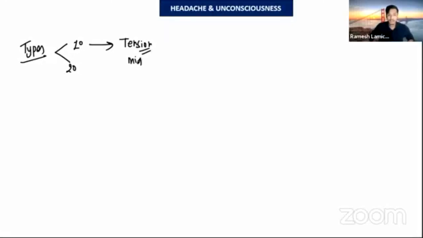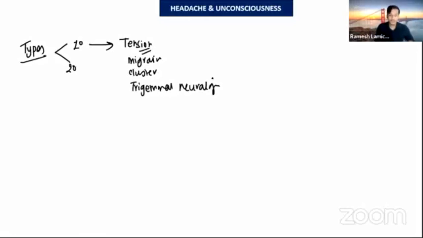So now let's move on to headache. What are the types of headache? This is an important question. In the types, there is primary headache and secondary headache. In the primary headache, the most common type is tension type headache. Tension headache is the most common one. Then other ones are migraine headache and cluster headache. Another special one is trigeminal neuralgia, in which there is a pain in the trigeminal region.